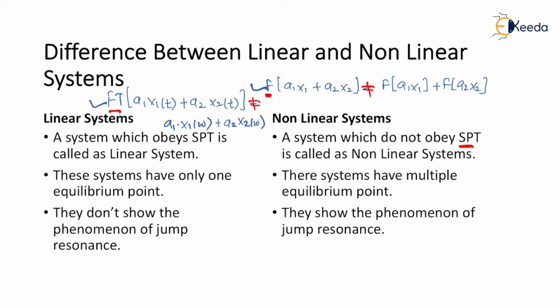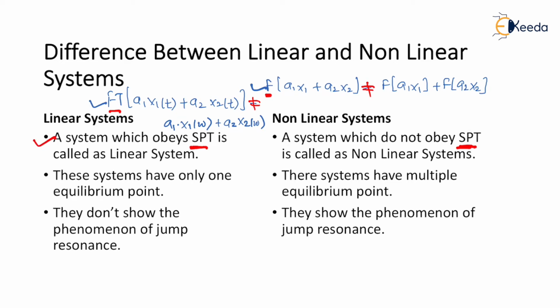So as per the first point, the definition says that the system is said to be a linear system if it obeys superposition theorem, and a system is said to be a non-linear system if it does not obey superposition theorem.